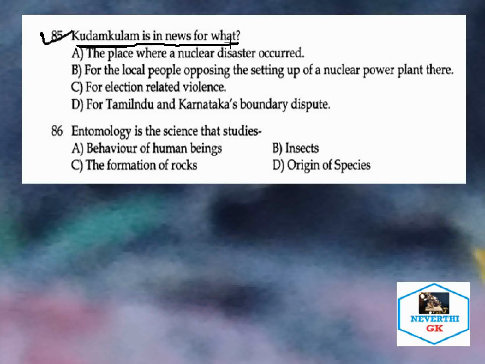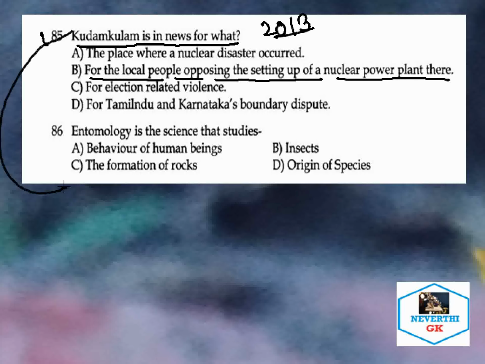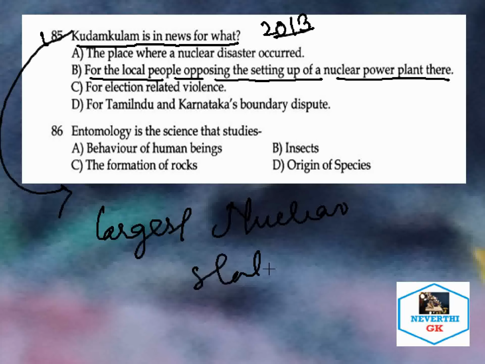Kudankulam is in news for what? This question was asked, let me remind, in 2013, so it is from the current affairs section. The correct answer is: for the local people opposing the setting up of a nuclear power plant there. So in 2013 this question was asked, and presently the largest nuclear station in India is none other than the Kudankulam nuclear power station.